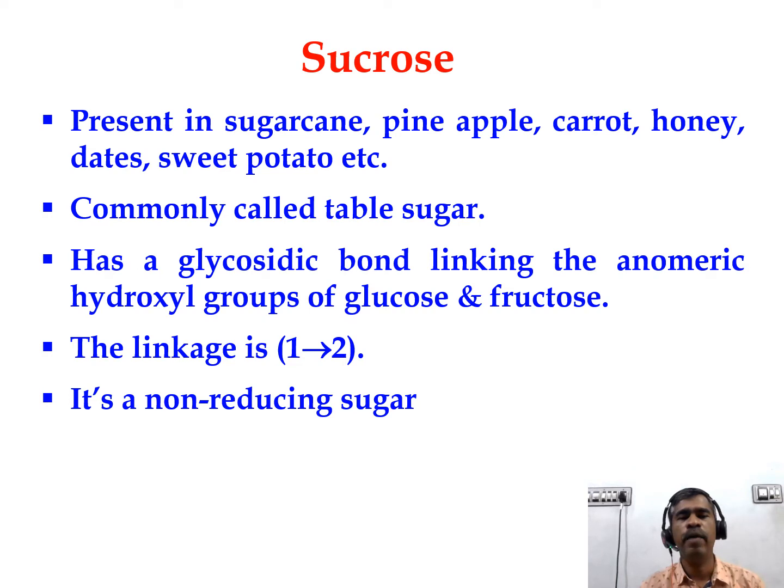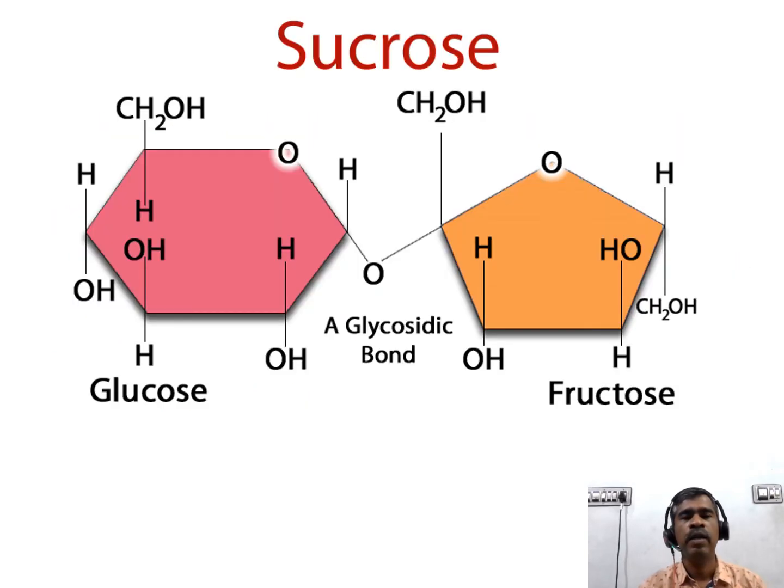Sucrose is made up of two monosaccharides. One is glucose and another one is fructose. Let's see the structure. So the left hand side, which is deep pink in color, is glucose. On the right hand side, which is orange in color, it is fructose. Glucose and fructose are isomers to each other. So here a glycosidic linkage is formed.